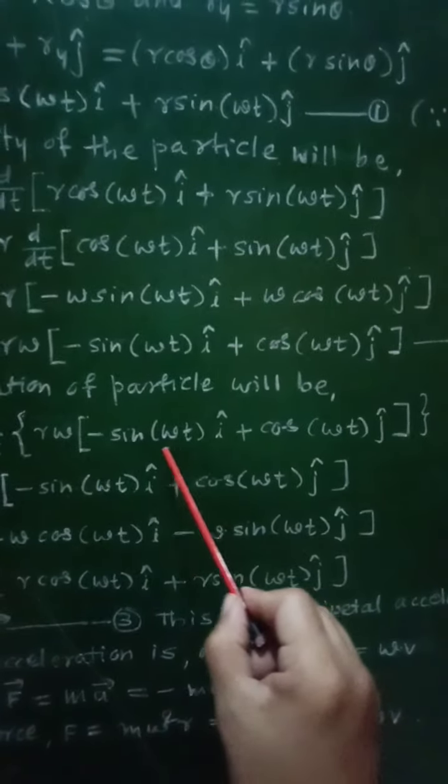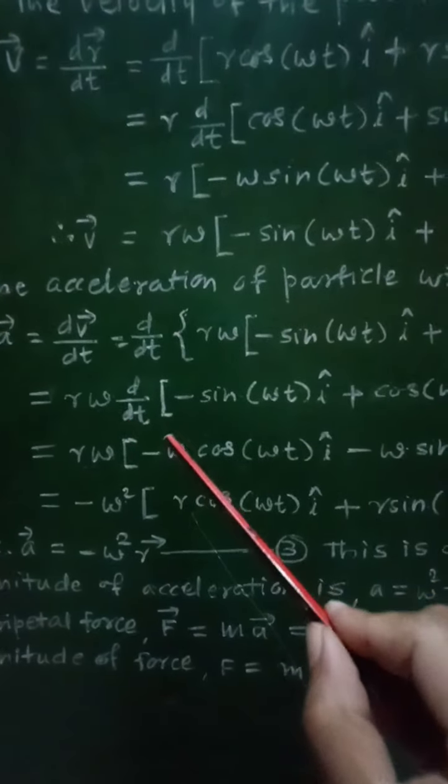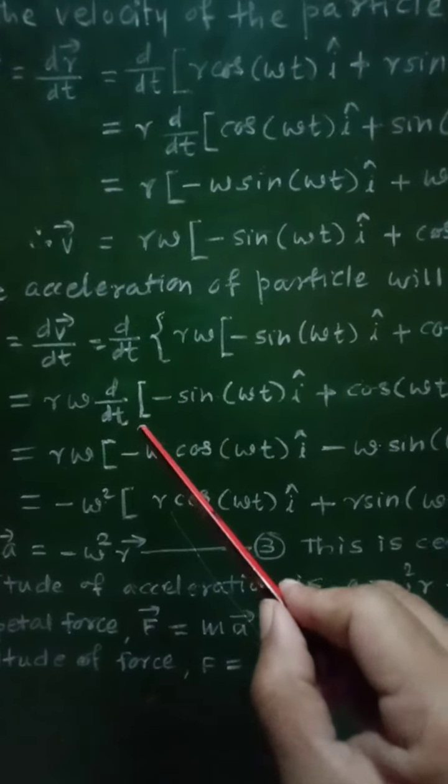So here value of velocity is kept and we have to differentiate it, and therefore we will get r omega as it is, and d by dt of minus sin omega t i cap plus cos omega t j cap.